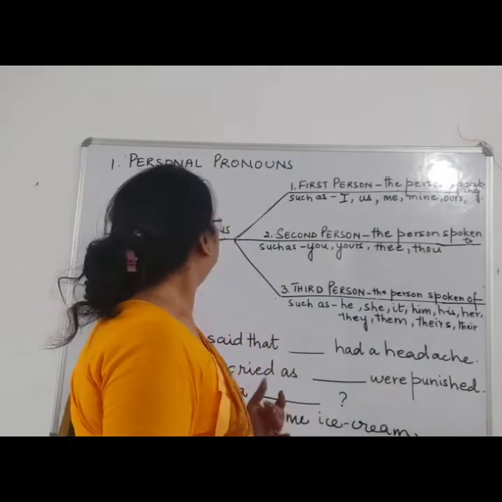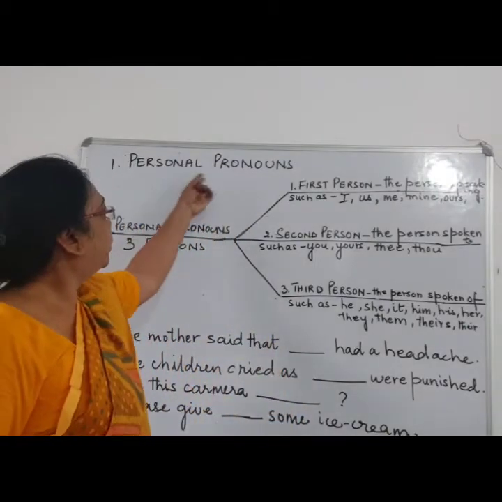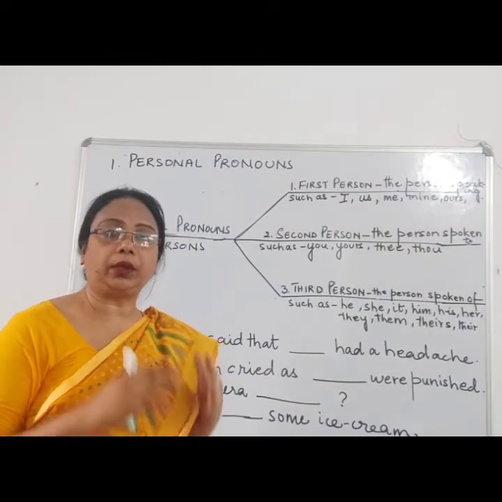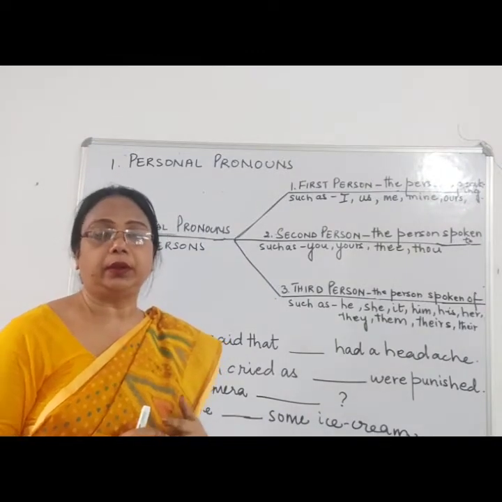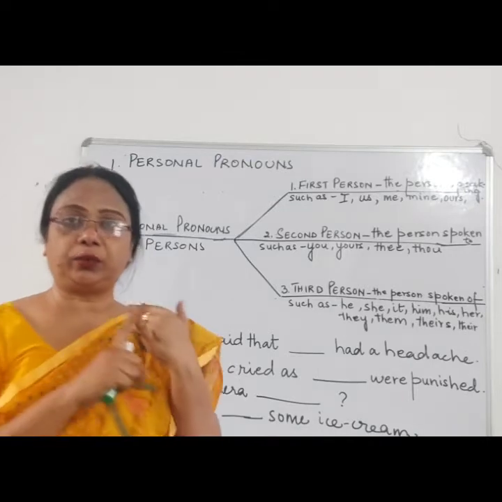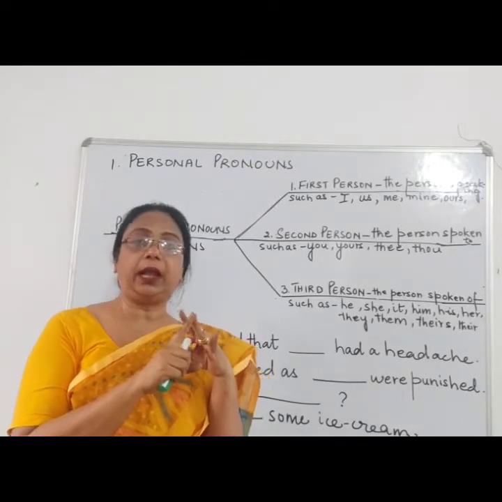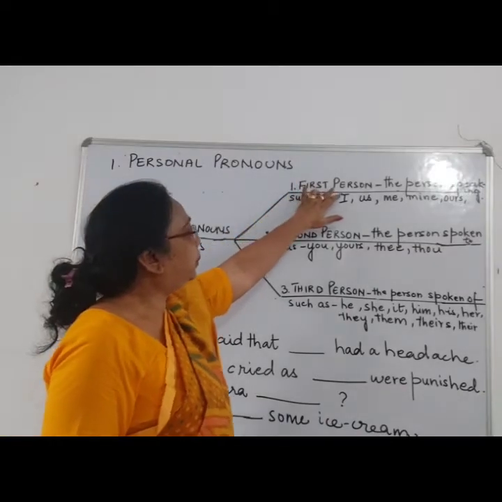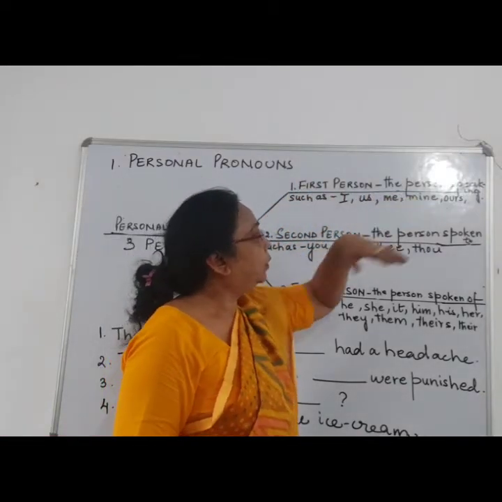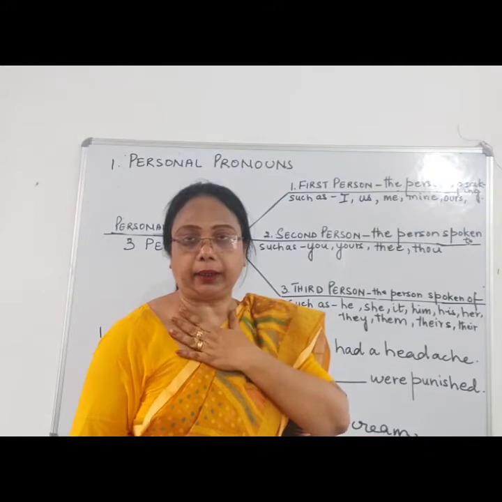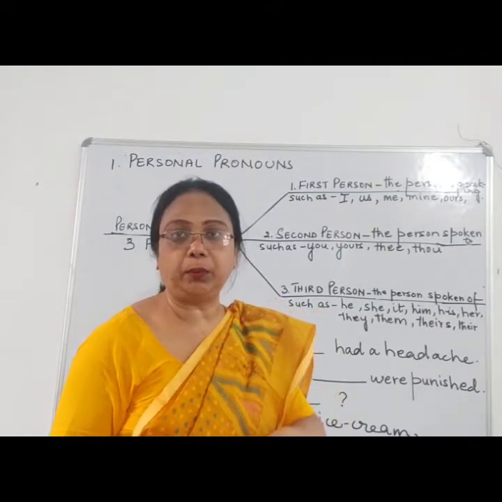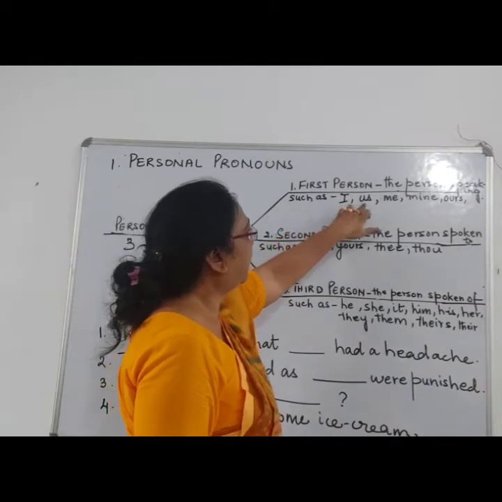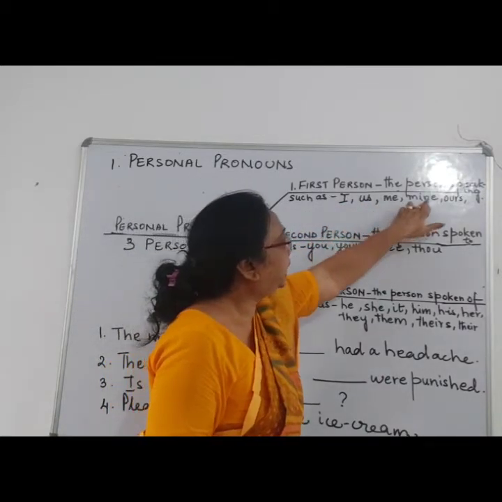Now children, we will see what is personal pronoun. Personal pronoun stands for 3 persons, that is first person, second person and third person. First person is the person who is speaking, like I. I am the first person at the moment, such as I, us, me, mine, ours.